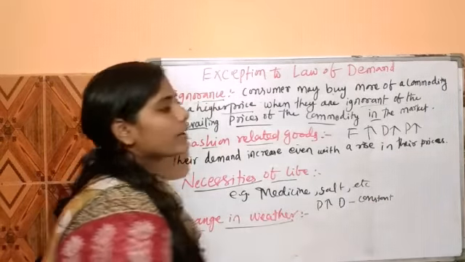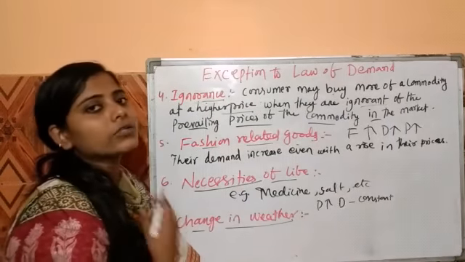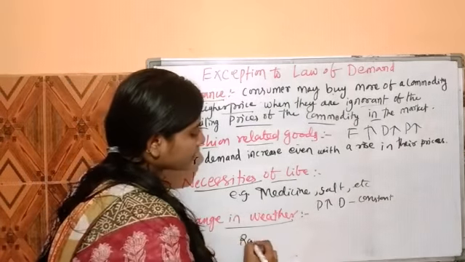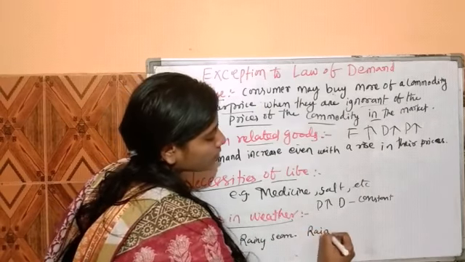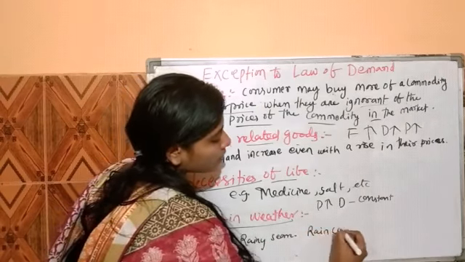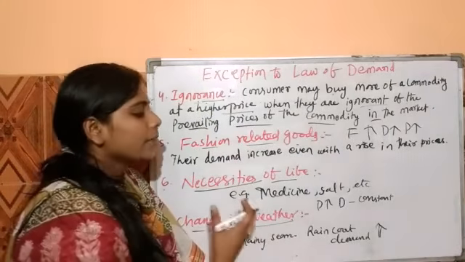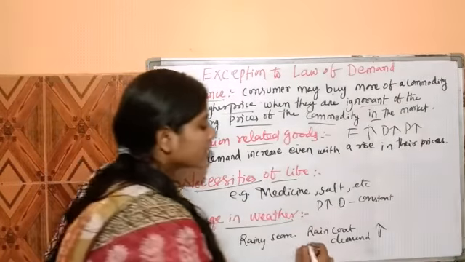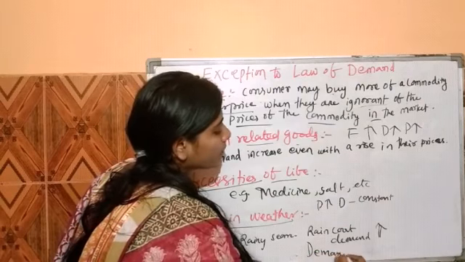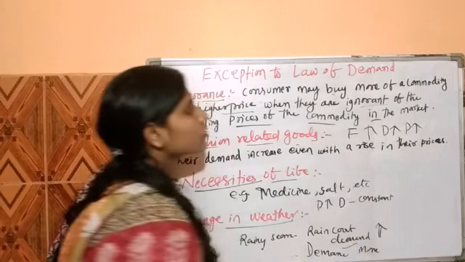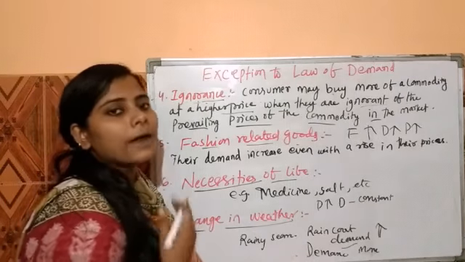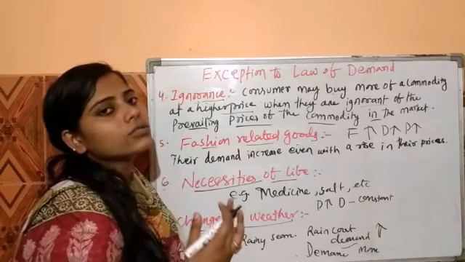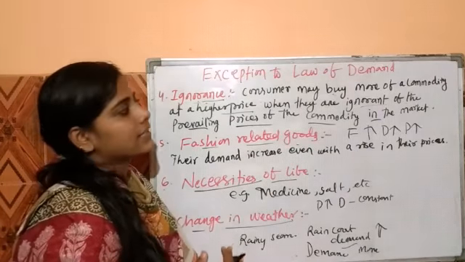Next is change in the weather. As per the weather, demand also increases. Like in the rainy season, the demand for raincoats will increase. Even if the raincoat price is more, the demand for such raincoats will be more. So in this case, there is an exception to the law of demand, where if the price increases, the demand will also increase or stay constant.